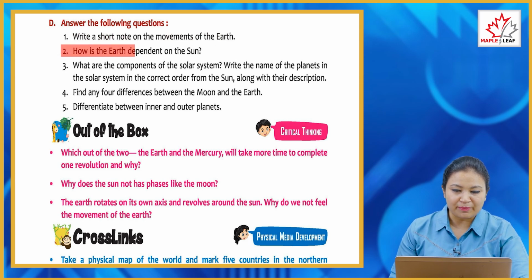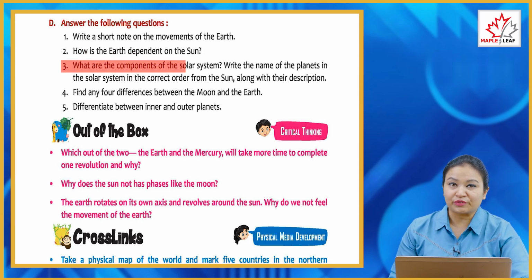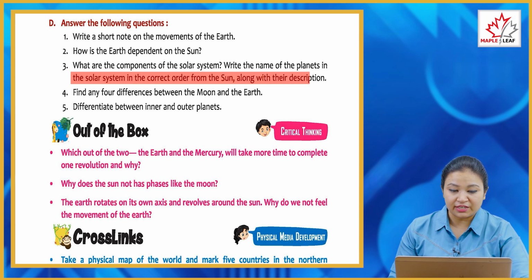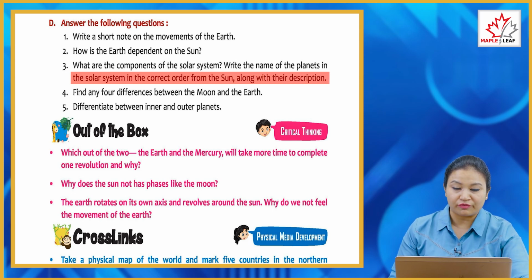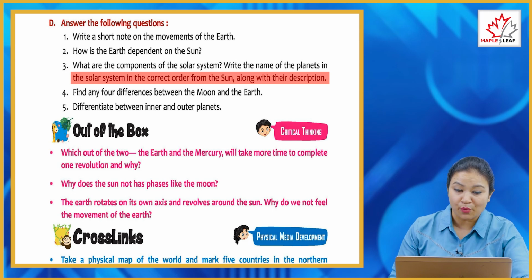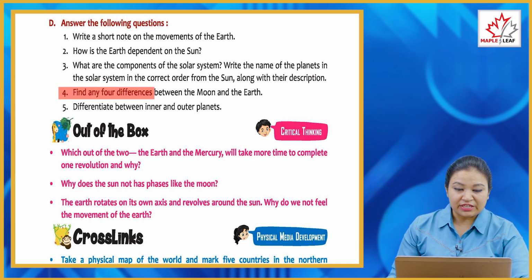Second, how is earth dependent on the sun? The sun radiates light and heat, or solar energy, which makes it possible for life to exist on earth. Third, what are the components of the solar system? Write the names of the planets in the solar system in the correct order from the sun along with their description. So you have to write the names of the planets along with their sequence in the solar system and about their description.